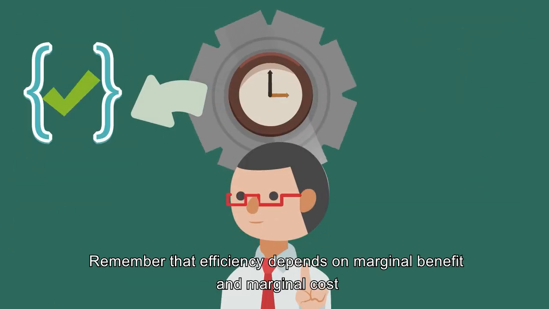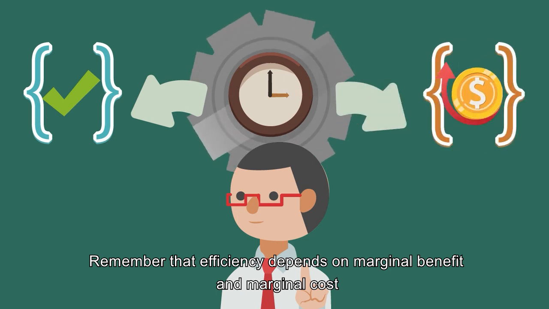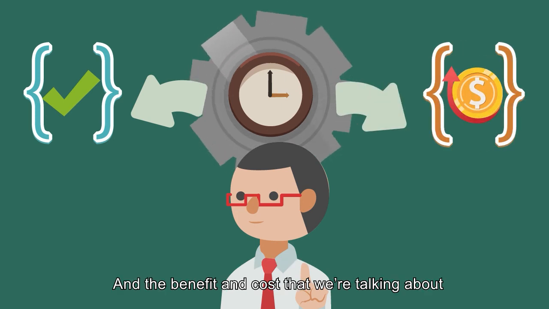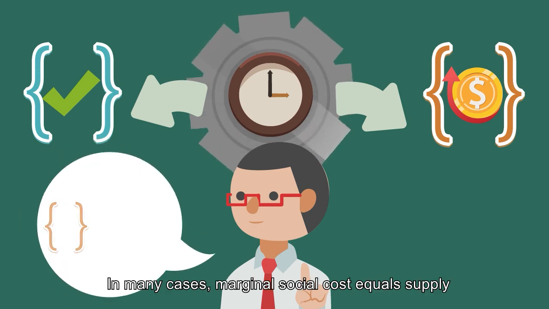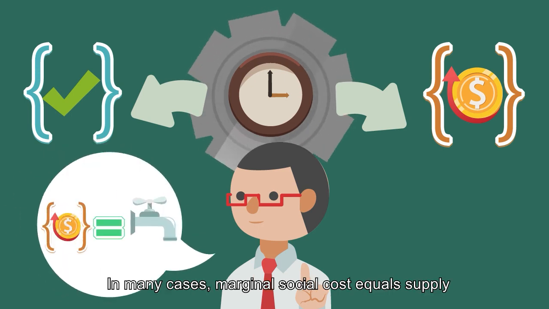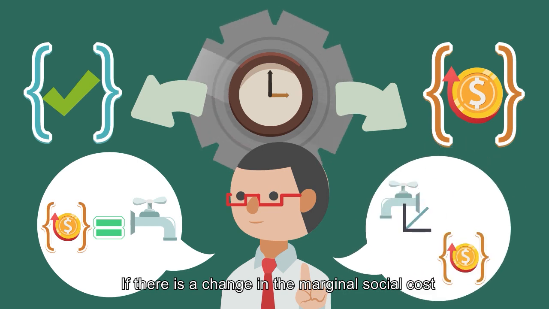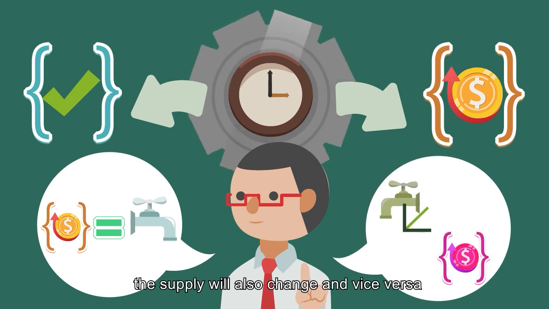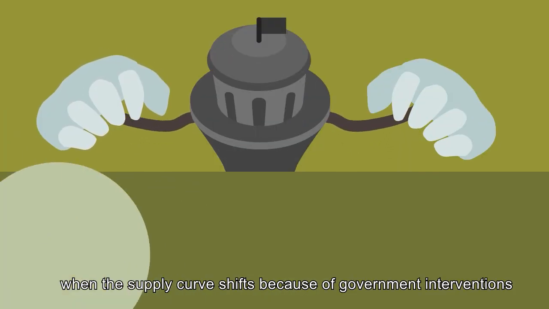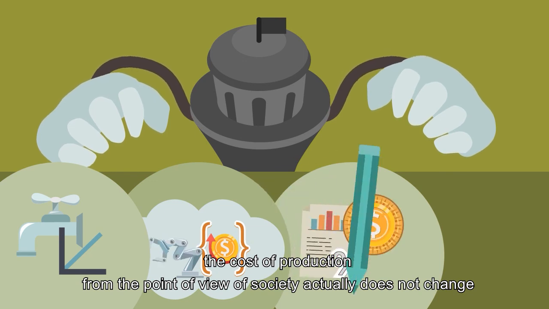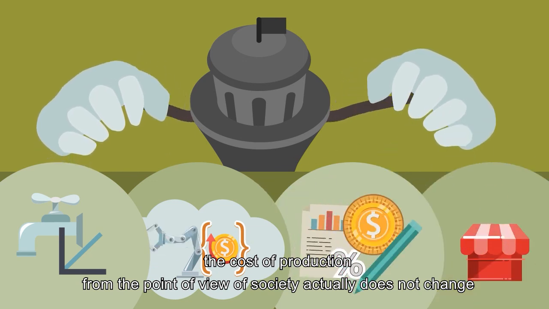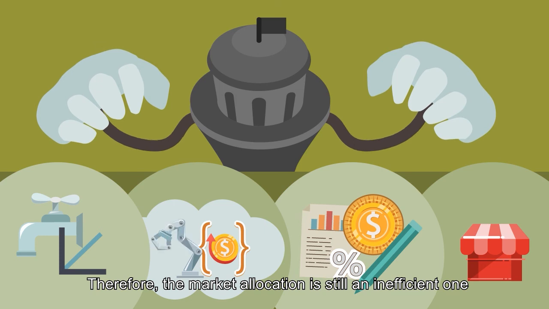Remember that efficiency depends on marginal benefit and marginal cost, and the benefit and cost that we're talking about are those social ones. In many cases, marginal social cost equals supply. If there is a change in the marginal social cost, the supply will also change and vice versa. However, when the supply curve shifts because of government interventions, the cost of production from the point of view of society actually does not change. Therefore, the market allocation is still an inefficient one.